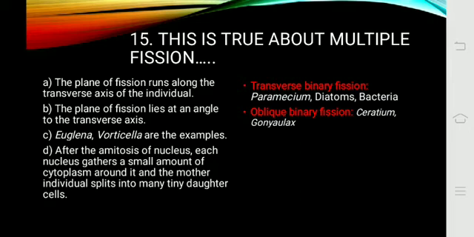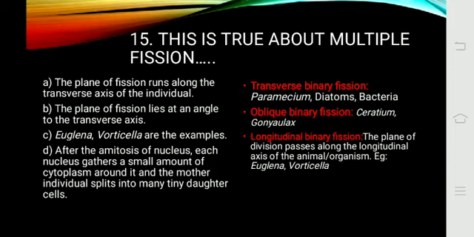Option C, Euglena and Vorticella are the examples for longitudinal binary fission, not for multiple fission. Here the plane of division passes along the longitudinal axis of the organism. An example as given here, Euglena as well as Vorticella. So the answer should be option D. Examples for multiple fission include amoeba, plasmodium, monocystis, etc. So the answer is option D to question number 15.